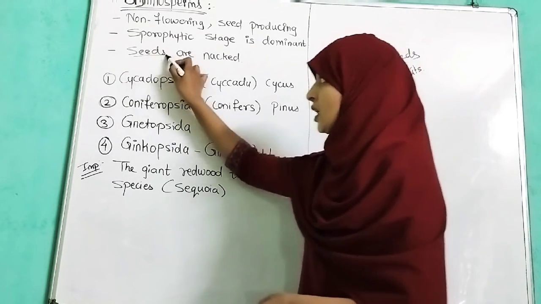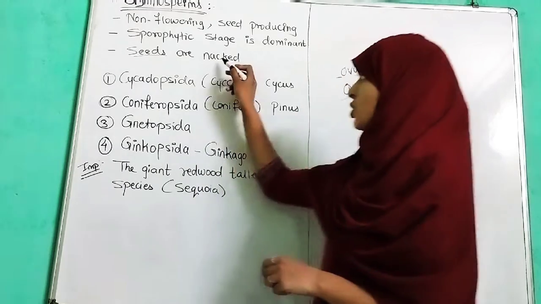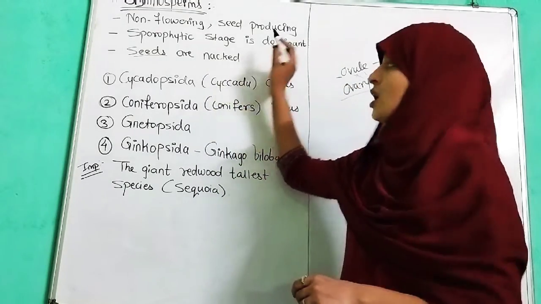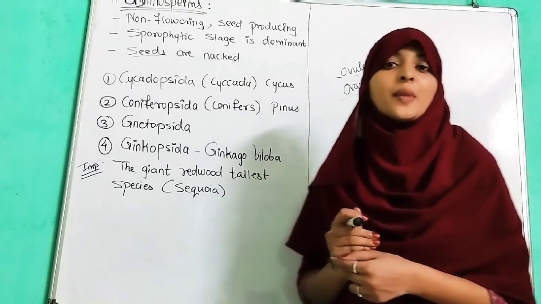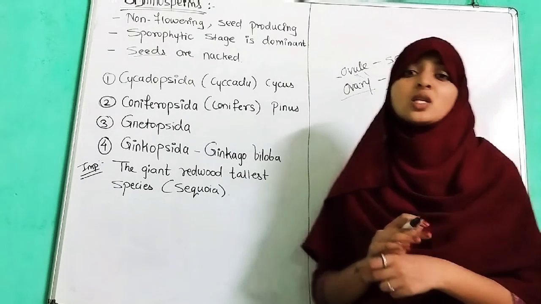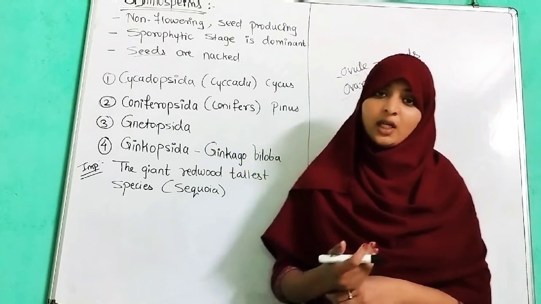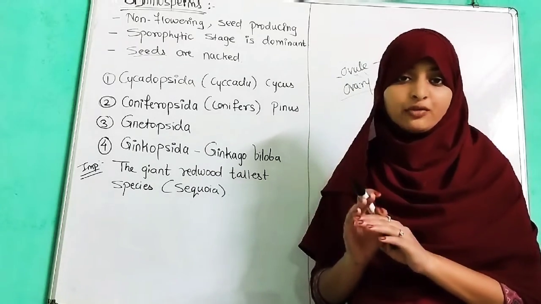So the seed is not enclosed in a fruit, so seeds are naked. If we talk about angiosperms, the seed is not naked, meaning we cannot see it with our naked eyes because it is enclosed in a fruit.